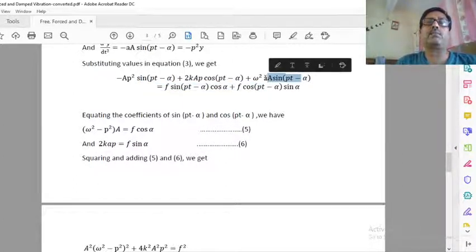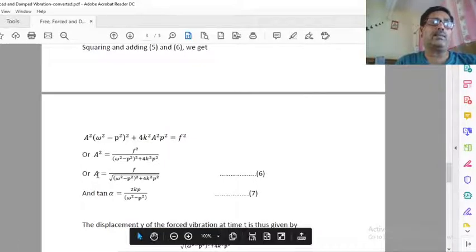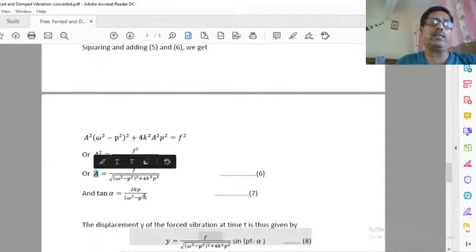One mistake here: this A will not be here, it is a printing mistake. First we equate the coefficient of sin pt minus alpha, then equate the coefficient of cos pt minus alpha. Now we square these two and add them to get the resultant amplitude A. If we divide these two, we get tan alpha.